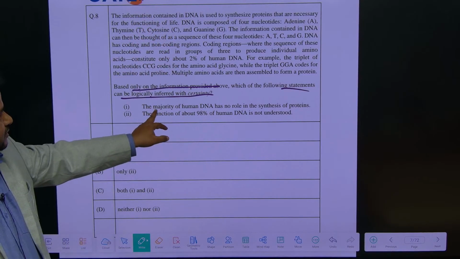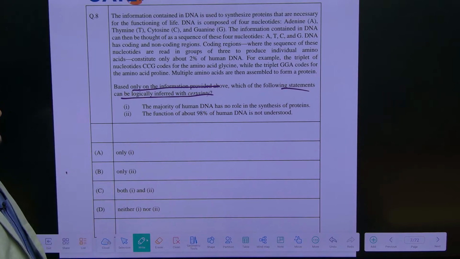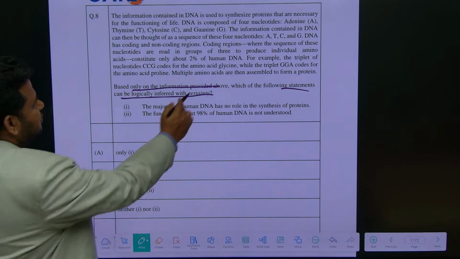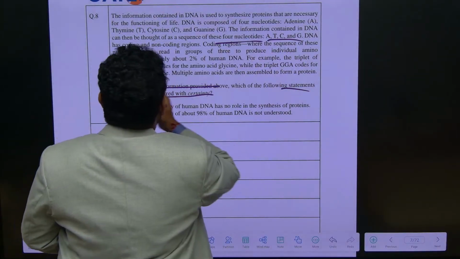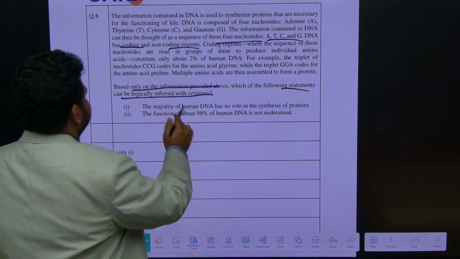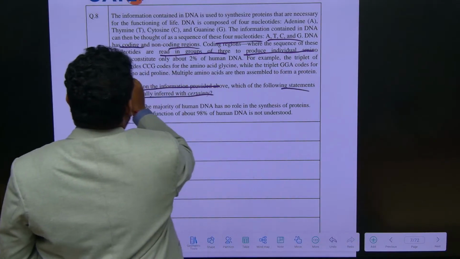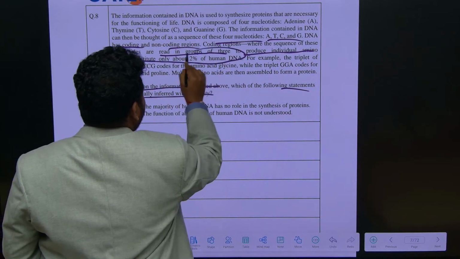First, this is what they have given, these two statements. Based on this we have to see. The information contained in the DNA is used to synthesize proteins that are necessary for the functioning of life. DNA is composed of 4 nucleotides: adenine, thymine, cytosine, guanine, ATCG. Then the information contained in the DNA can be thought of as a sequence of these 4 nucleotides. DNA has coding and non-coding regions. Coding regions, where the sequence of these nucleotides are read in groups of 3 to produce individual amino acids, constitute only about 2% of human DNA.